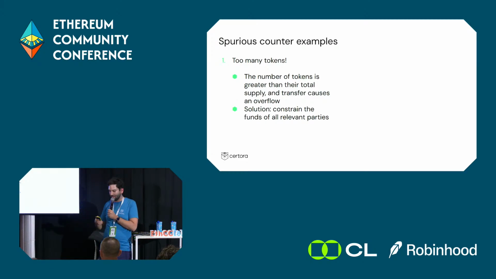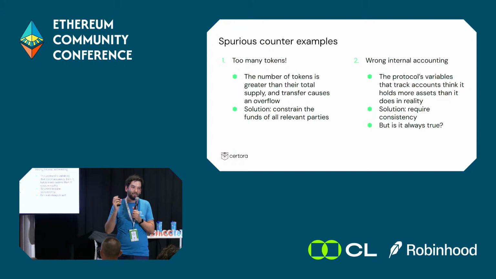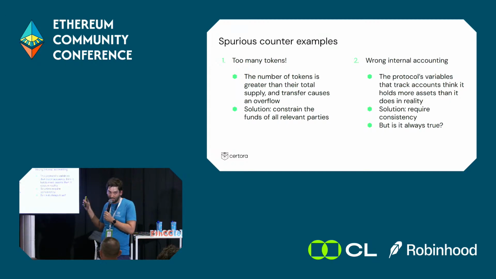So I constrained it. Let's say I did that. I run the tool again. Now I have a counterexample due to wrong internal accounting. And that means that the variables inside the contract of the exchange do not correctly represent its assets. So I can assume that it does, right? And continue going on. But is it safe to do so?